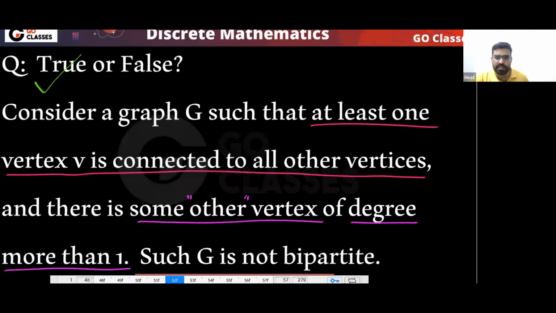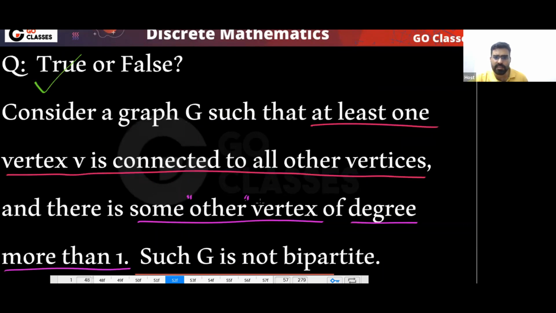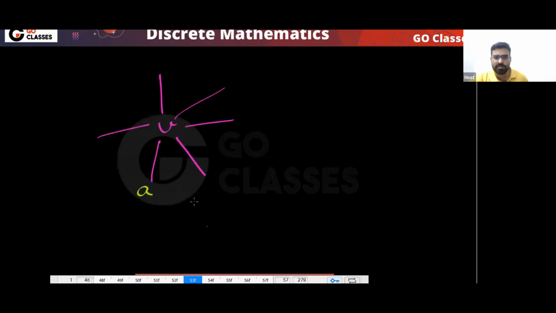Why? The question is very simple. There is at least one vertex V, and this vertex V is connected to all others. Now there is another vertex A, and this vertex A has degree more than 1.